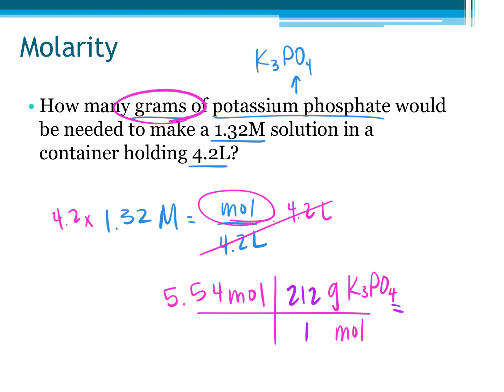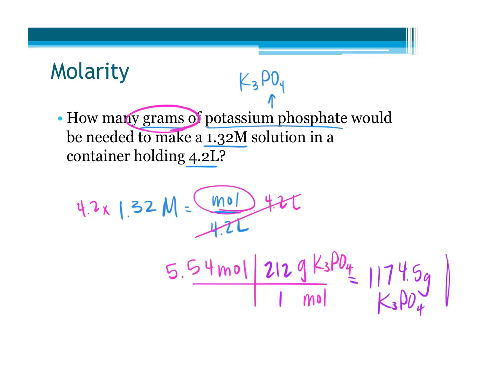And so that means, oh, I need a lot. 1,174.5 grams K3PO4. That's a lot of grams. Is that right? Yeah, I got 1,119. I got around it. Did you accidentally push in 5.45 maybe? No, I have 5. No?